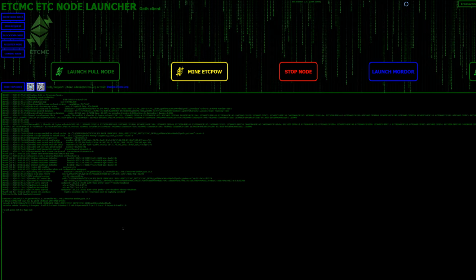Now, if I see one peer happen within the first 5 ticks, then I just let it sit, and within 10 minutes or less, you should get a connection and take off. If you see a whole bunch of zeros and it keeps going past that 5, I do find that it could sit there for hours and not find a peer and take off. That's why I do wait for the first 5 ticks here, and if I don't see anything, I hit stop and then mine ETC POW again.